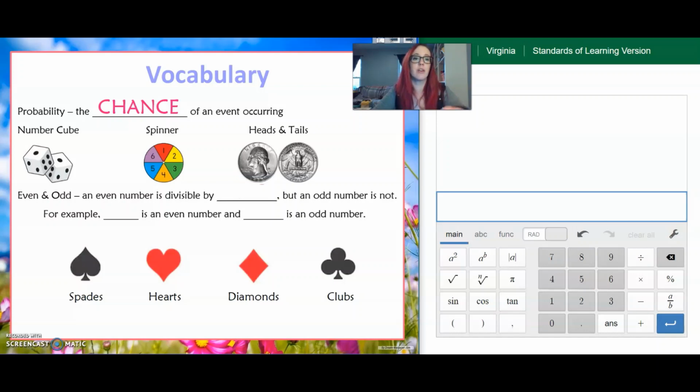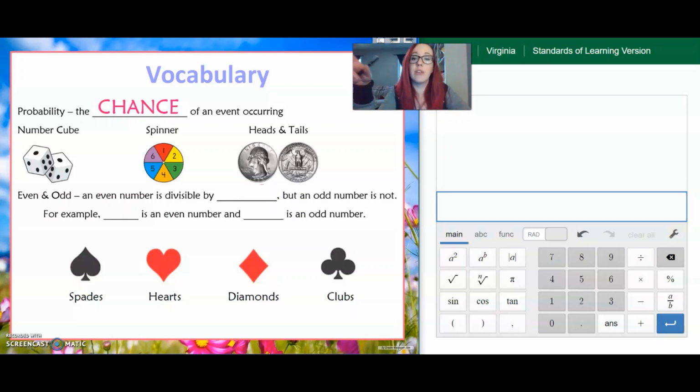There are a few pictures on these notes that you might want to know as we go forward. Sometimes you'll hear the words number cube, and that really just means what you would normally call a dice. Then you'll see lots of spinners, which is like Wheel of Fortune style. If you spin something, what's the chance you'll get a 2 or whatever?